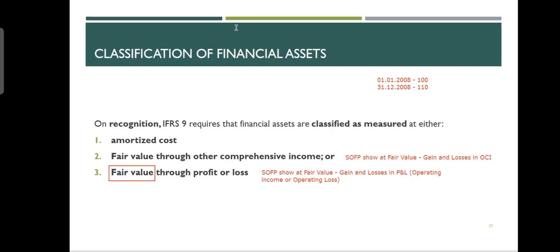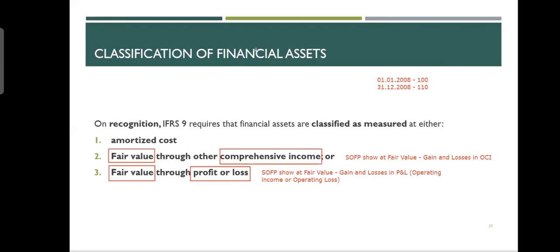And if you make any gain or loss, for example, here you made a $10 gain. It was 100, now it is 110. Where do I write down this $10? In one category, that $10 will come into profit and loss. In another category, I again show 110 in the balance sheet at fair value, but that $10 I will write down in other comprehensive income. That is the difference.